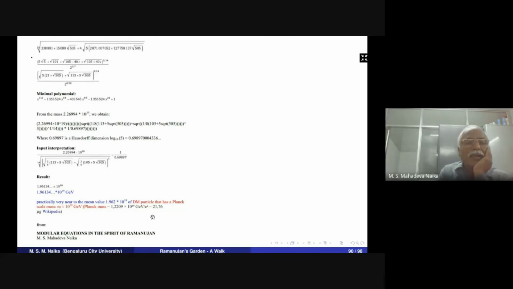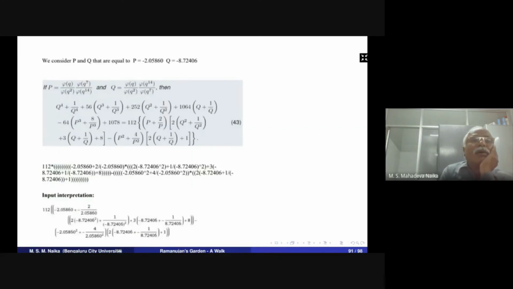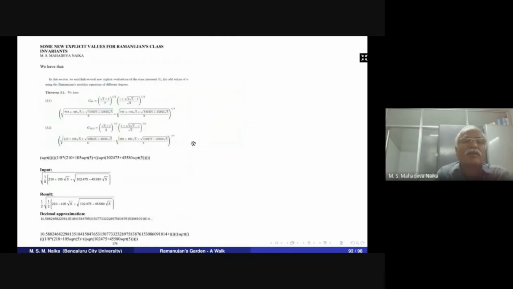Then again they took another modular equation that we proved on the previous slide. These applied mathematicians have shown that this result is very near to the mass of the candidate glueball meson.